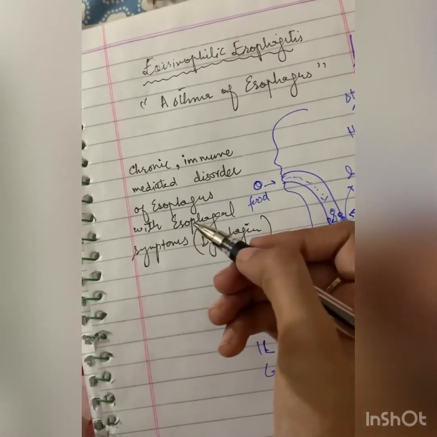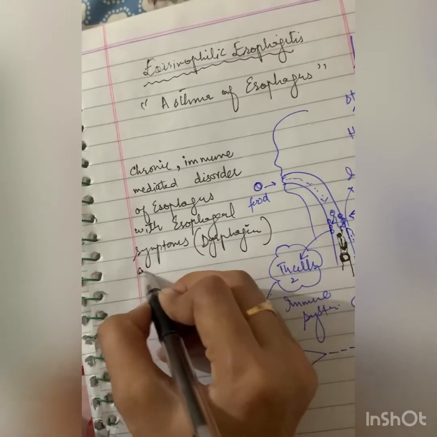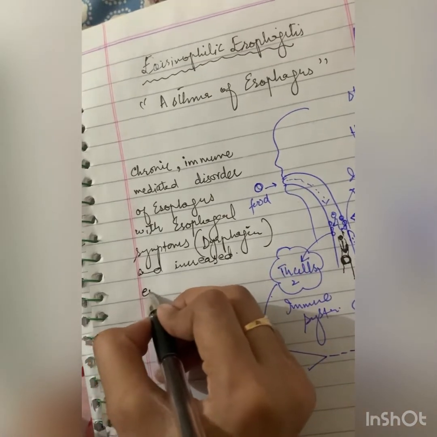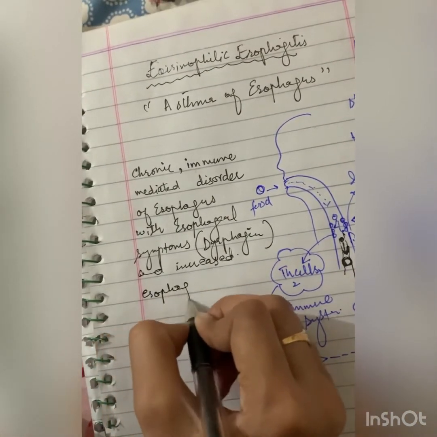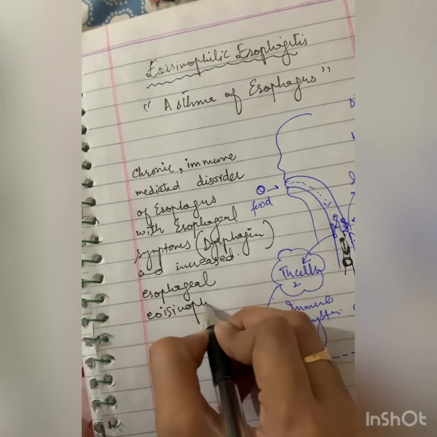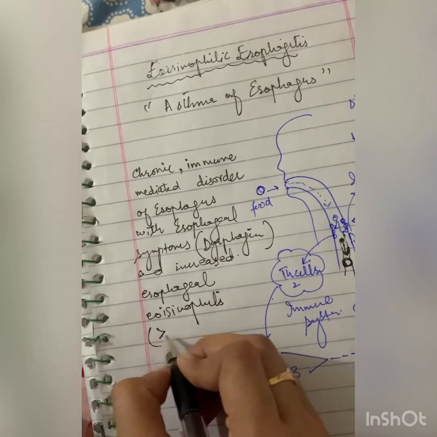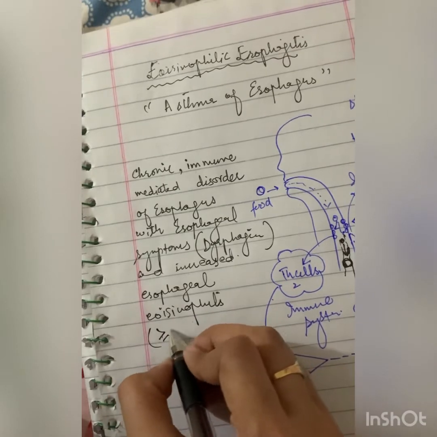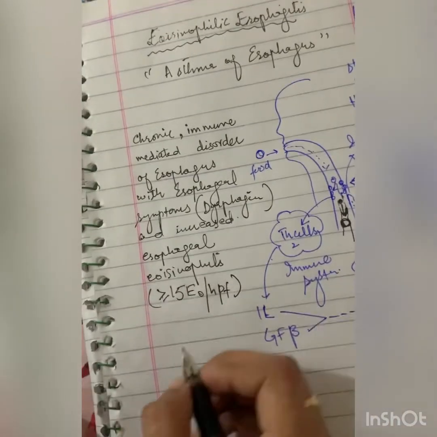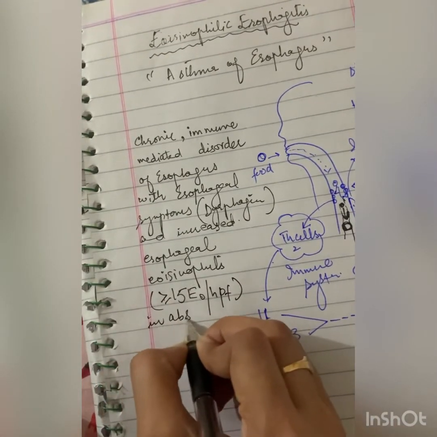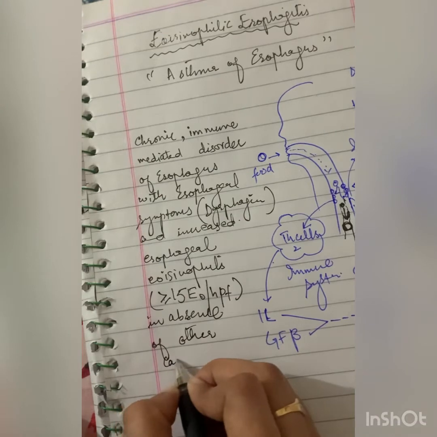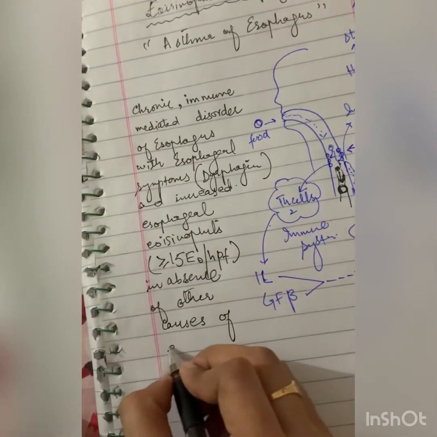Other esophageal symptoms can also be present, and increased esophageal eosinophils are present, for which the gold standard criterion is equal to or more than 15 eosinophils per high power field in the absence of other causes of eosinophilia.